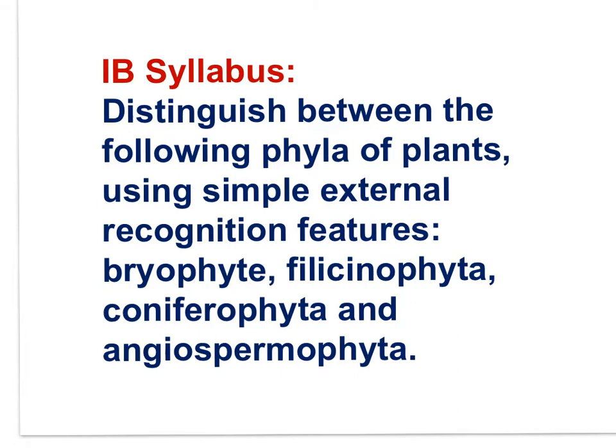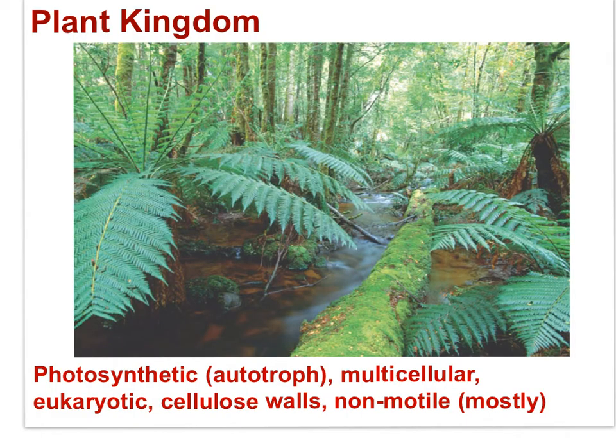But here's the first of 3 significant IB syllabus statements that drive this movie forward. Distinguish between the following phyla of plants using simple external recognition features. The phyla that you need to know are the Bryophytes, the Filicinophytes, the Coniferophytes, and the Angiospermophytes. The plant kingdom would be best described as photosynthetic, autotrophs, multicellular, eukaryotic, cellulose walls, and non-motile, mostly.